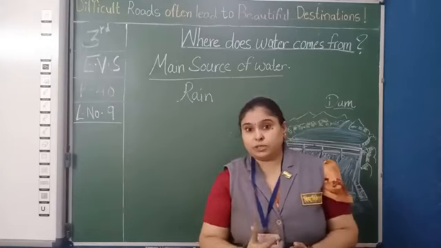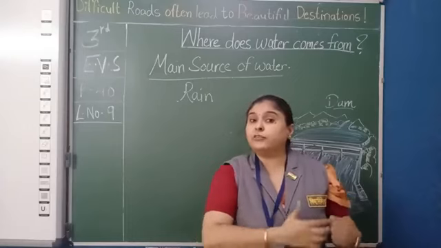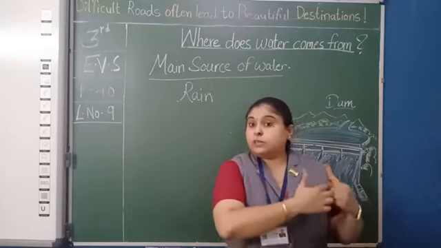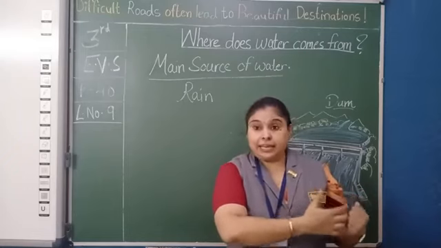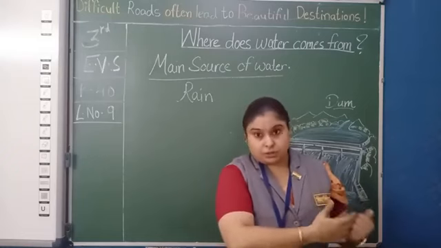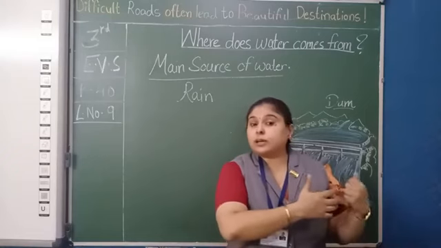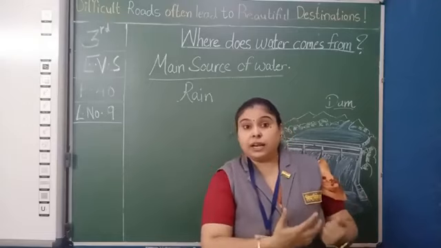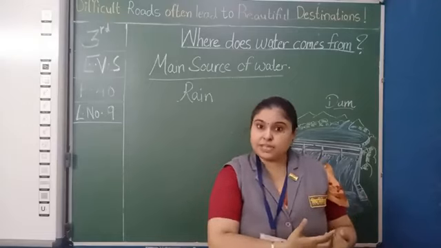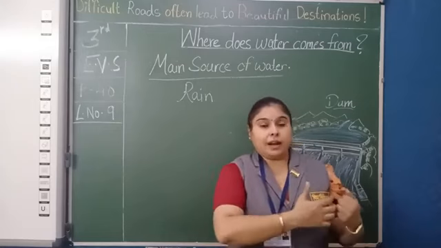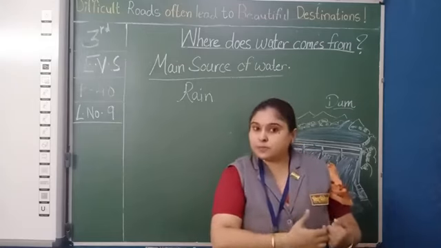This 1% comes from different water bodies or water sources, like lake, river, pond or ground. So we have two types of water sources: groundwater as well as surface water. We use surface water and groundwater for various purposes.